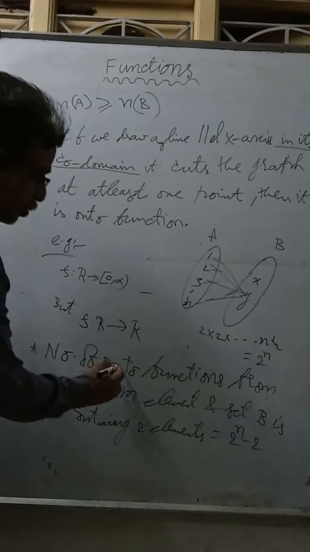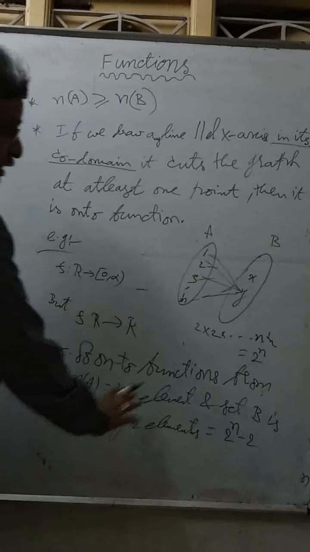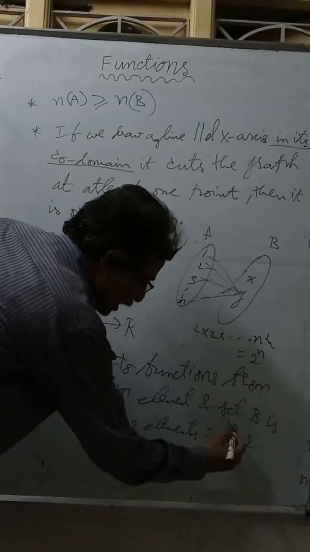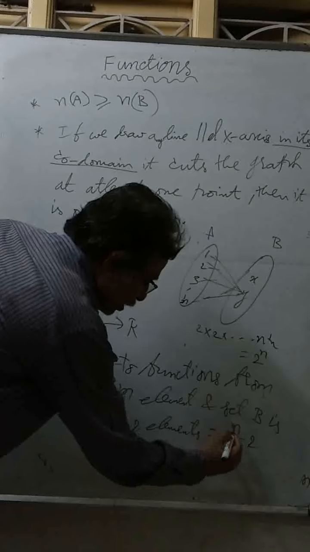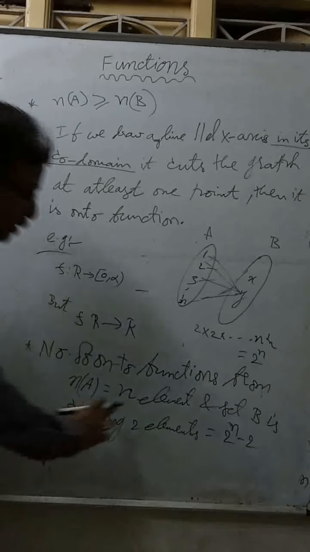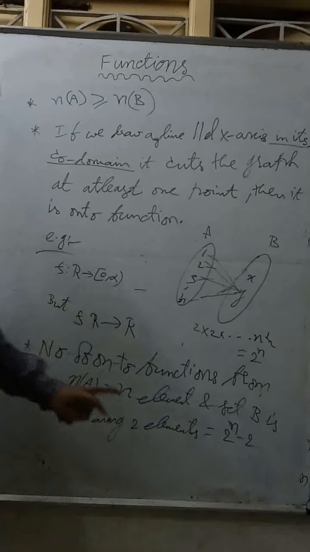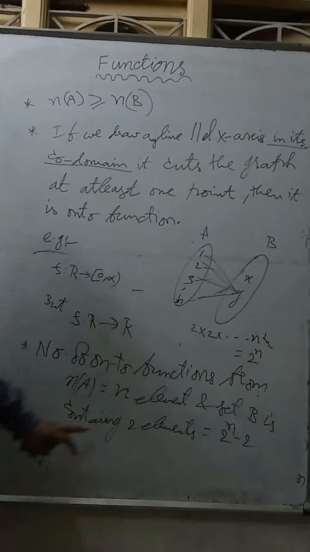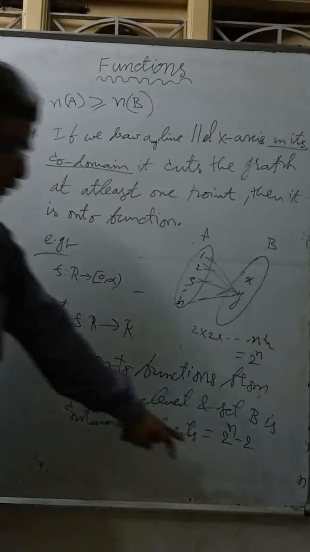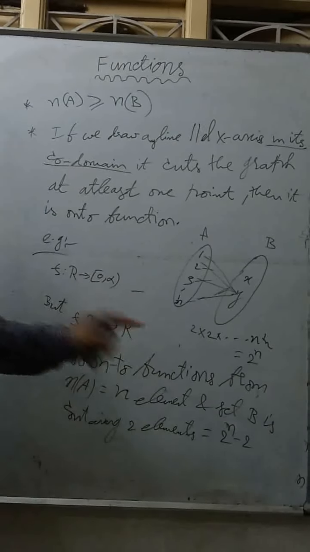The number of onto functions from set A containing n elements to set B containing 2 elements is 2 power n minus 2.